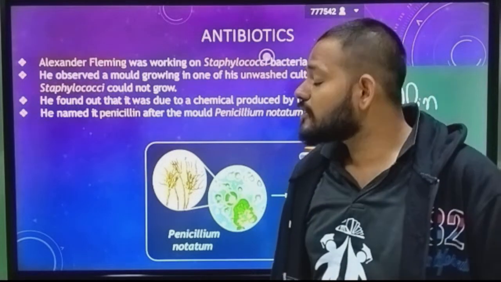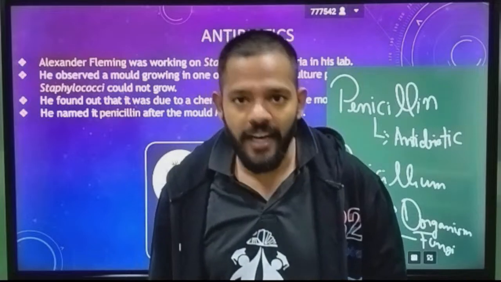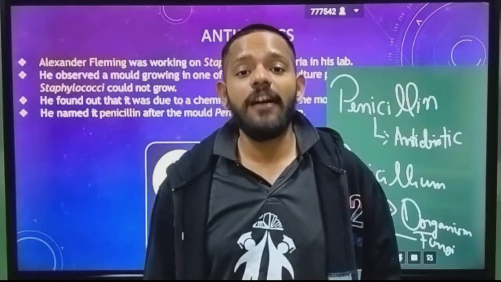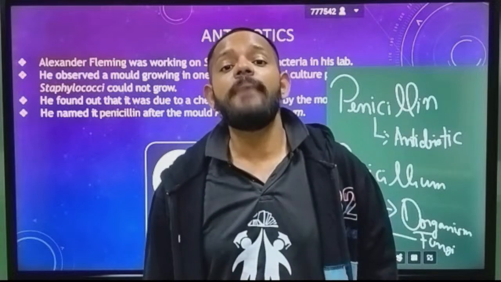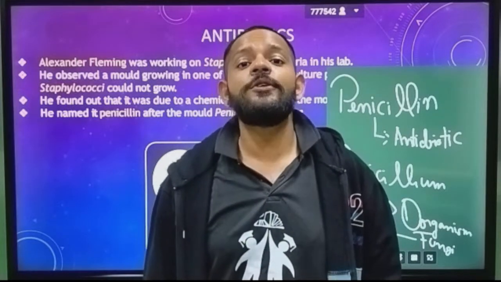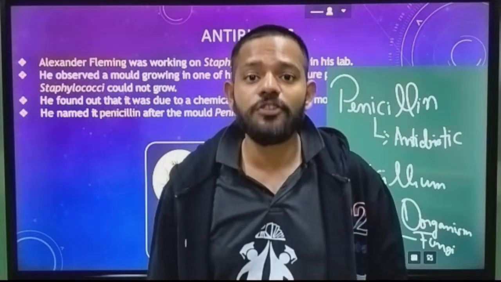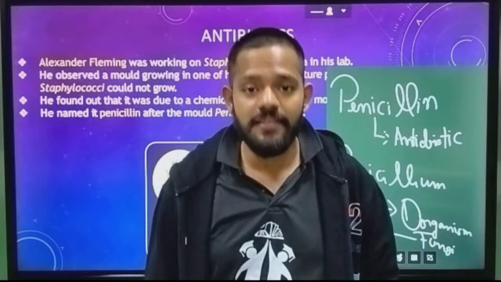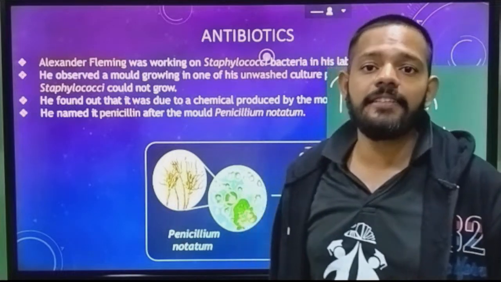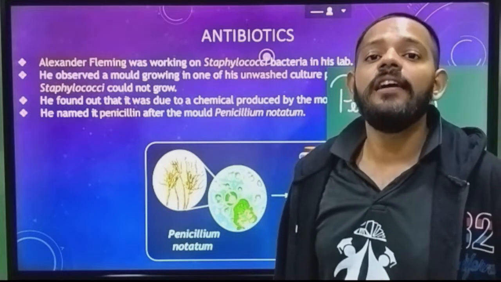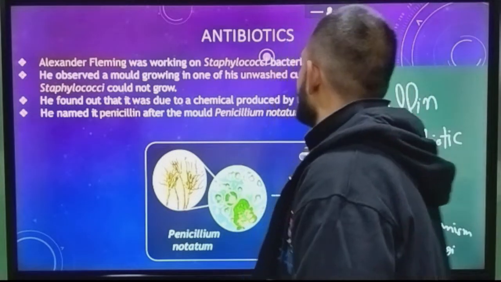After microscopic studies, he found that it is a fungus from the class Ascomycetes, that is Penicillium. Penicillium notatum is the fungus responsible for the production of the antibiotic penicillin, which was killing the bacteria inside that petri dish, accidentally discovered by Alexander Fleming.